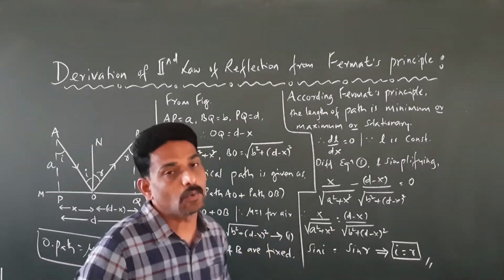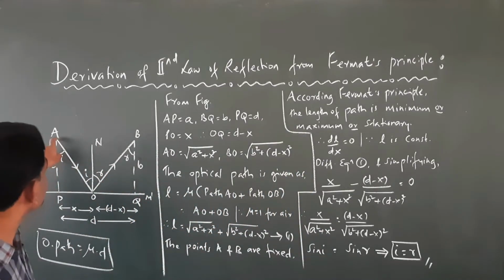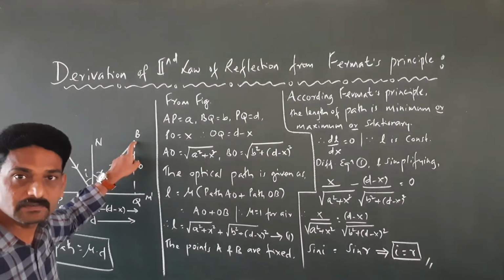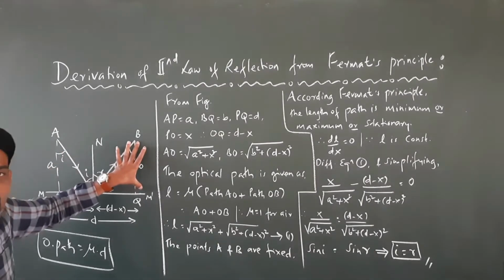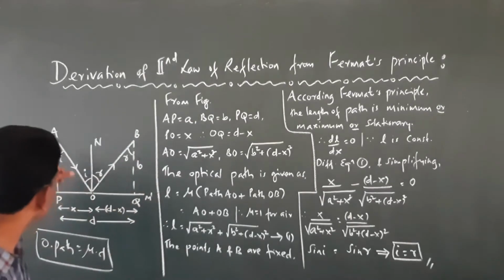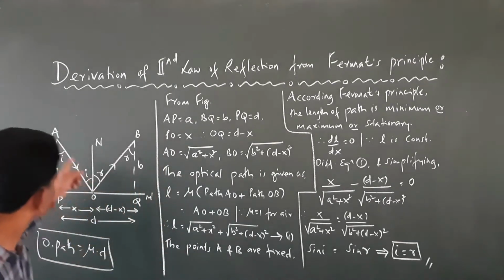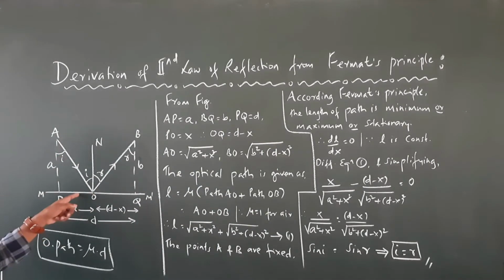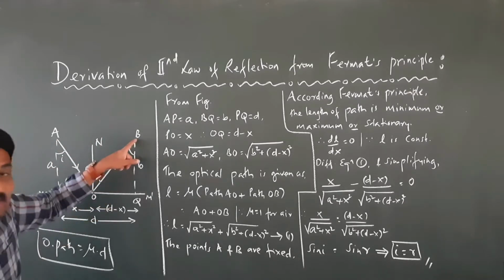Right? Now we know that in this diagram the points A and B are fixed. A is fixed, B is fixed. In the sense, this height is fixed, taken as a, and this height is fixed, taken as b. Whereas the incident ray can change its position. Instead of incident at this point over here, it can be incident somewhere here and undergo reflection like this.